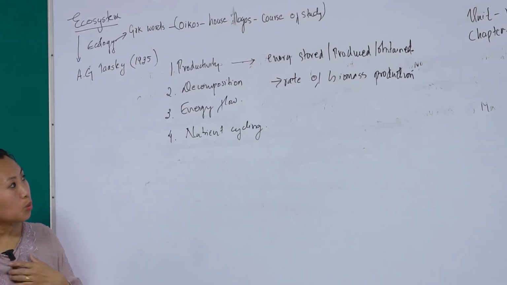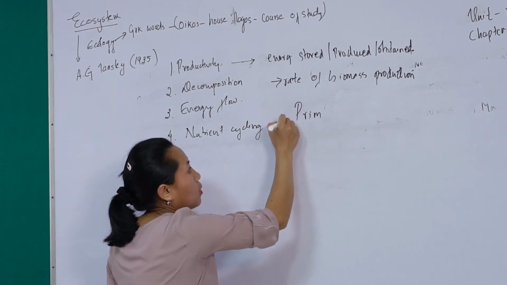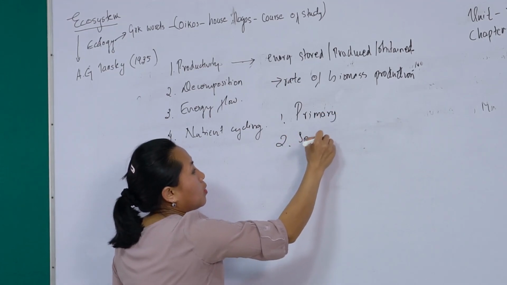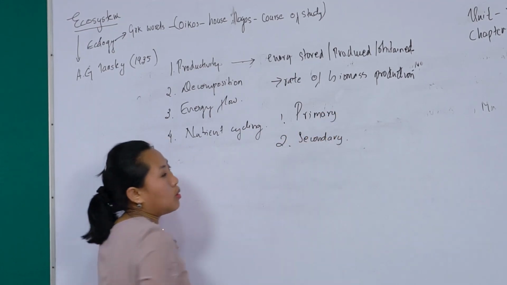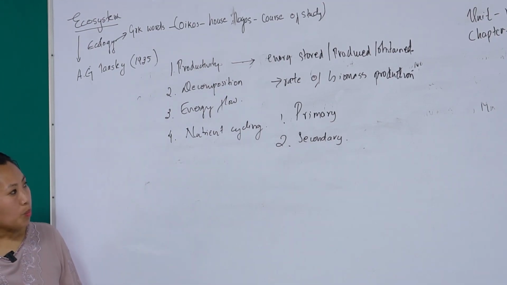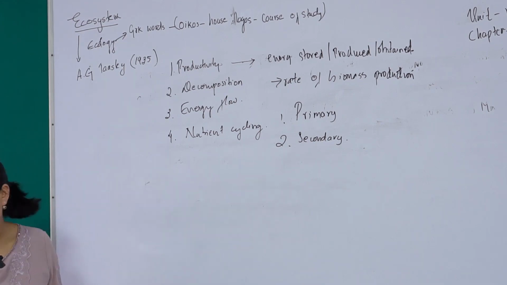Productivity has two major aspects: primary productivity and secondary productivity. Primary productivity is the productivity at the producer level.